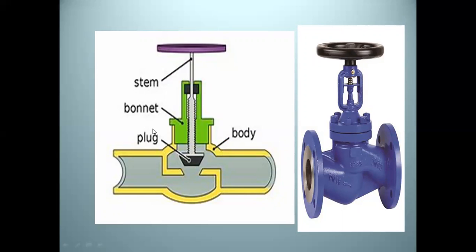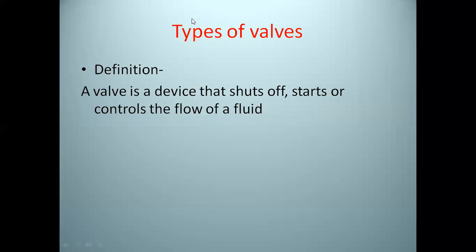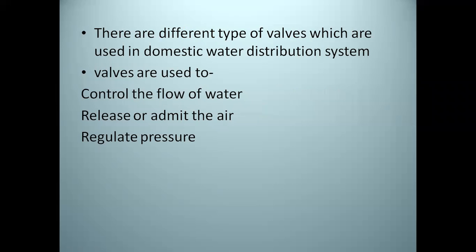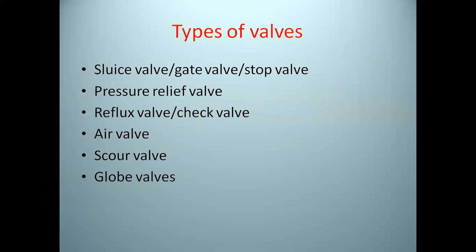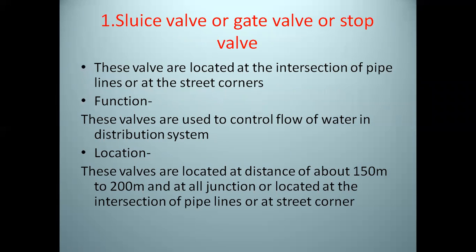Hope you all got these types of valves. Now we are going to overview all the types of valves again. See again, what is a valve? A valve is a device that shuts off, starts or controls the flow of fluid. What is the function of a valve? It controls the flow of water, releases or admits air, and regulates the pressure. There are six types of valves. The first is the sluice valve, also called a gate valve or stop valve.